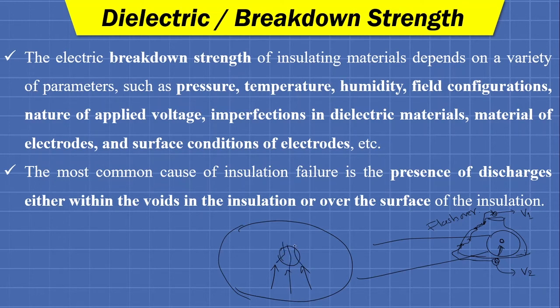From this boundary the field will get refracted. This is the law of refraction between two dielectric materials. We have already seen the boundary condition of two dielectric materials in the lecture series of electromagnetic fields.